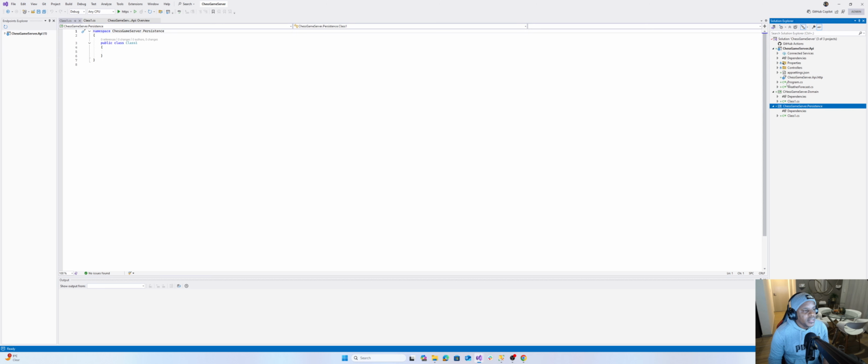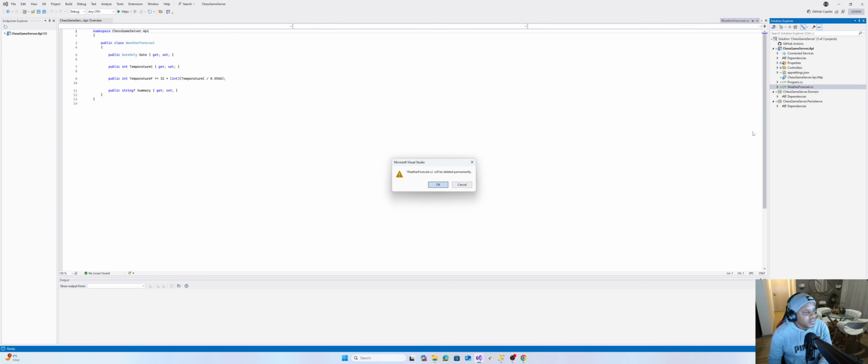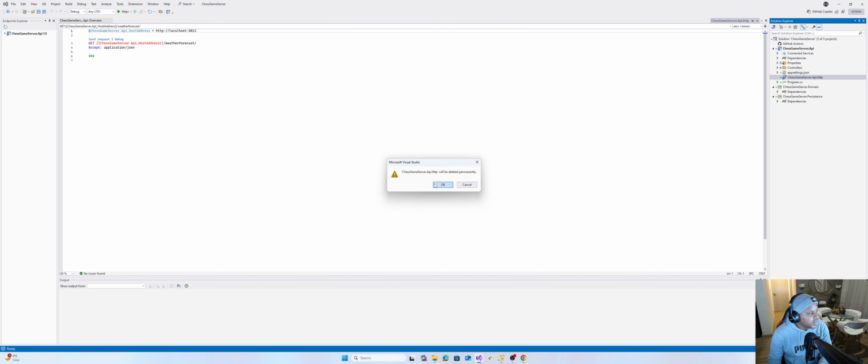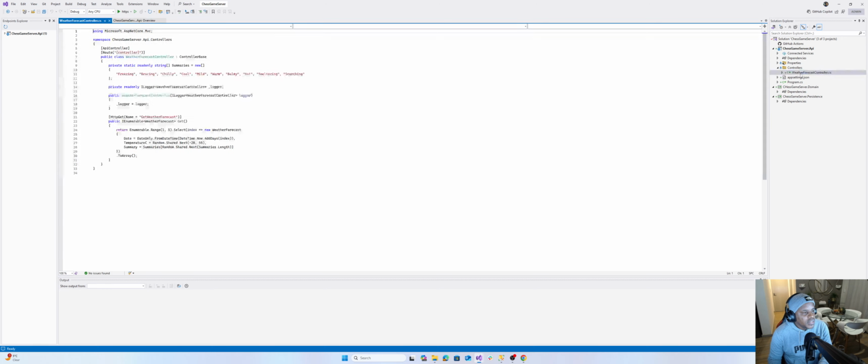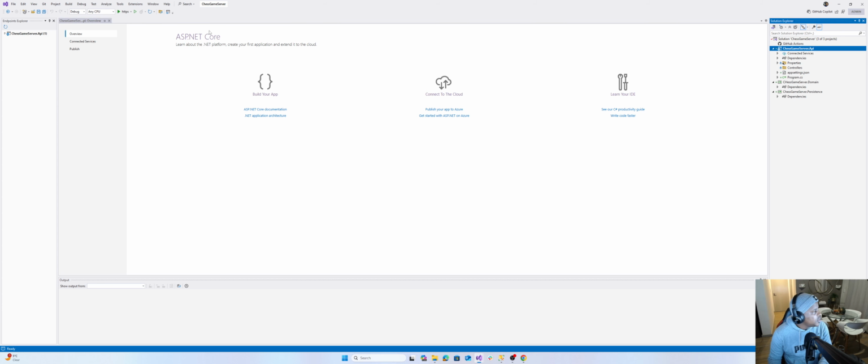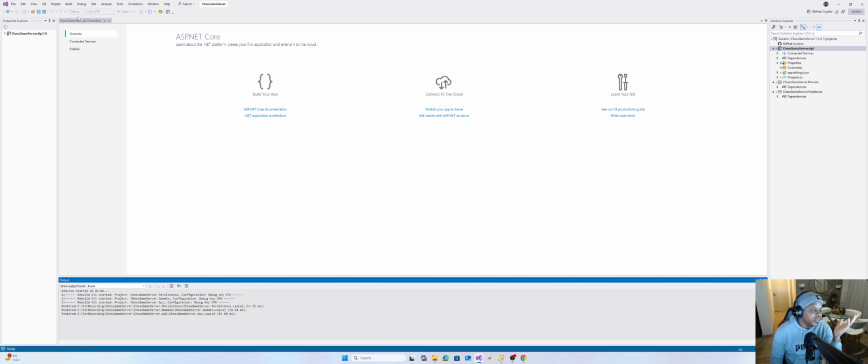Then go ahead and I want to delete these default classes. The weather forecast, I don't need you. That's just an example. I don't need you. Just the Chess Game Server API, I don't need that. And the controller, I don't need this controller. That's the default controller that's added by Visual Studio when you create a new API, right? Just to make sure everything is okay, I rebuild. And hopefully the solution, well, actually it should build because there's nothing in it already. It should build. We're done? Oh, still building.